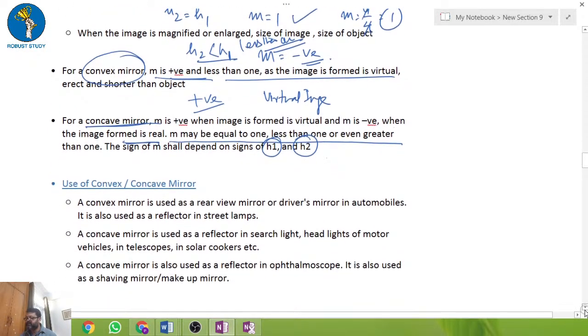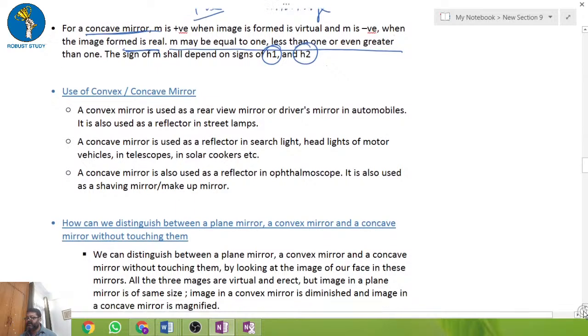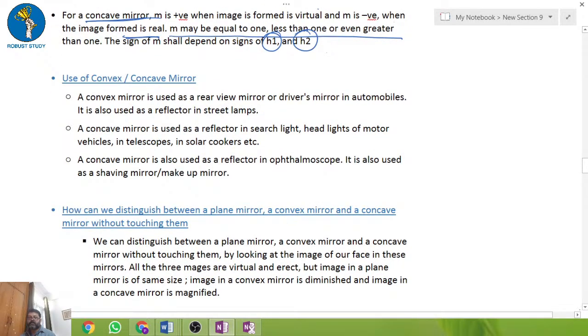Now the last two points on the reflection side. Normally a lot of questions ask what is the use of concave and convex mirrors. The convex mirror is used as a rear view mirror in an automobile car.